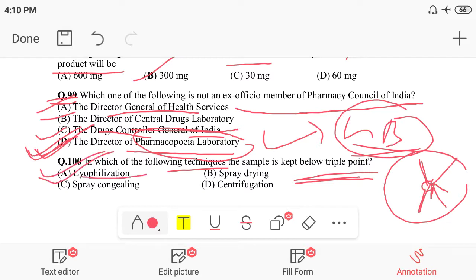Lyophilization is a technique in which a drug or any substance is processed by the triple point method. In this technique the sample is kept below the triple point, and the sample can be lyophilized. So I hope you got the point and understood all the questions we discussed in an elaborate way.